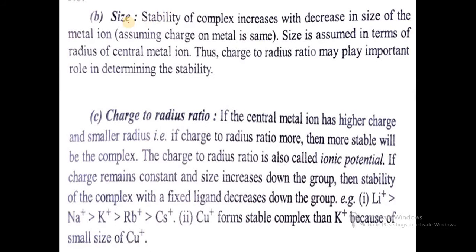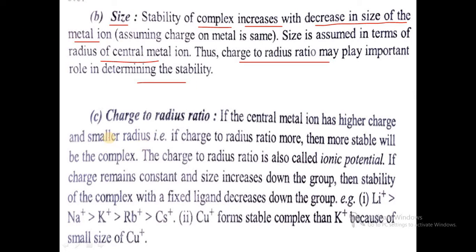Then the second parameter is the size. The stability of a complex increases with a decrease in the size of the metal ion. The smaller the metal ion, the higher the stability. Size is assumed in terms of the radius of the central metal ion. Thus, the charge to radius ratio plays an important role in determining the stability. In case of size, the smaller the size, the more the stability, that is, an inverse proportion.